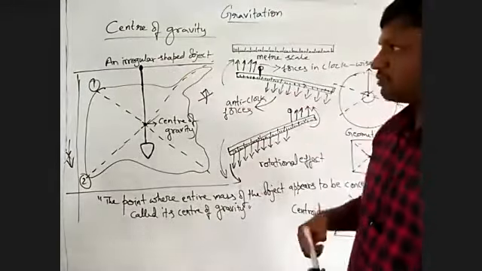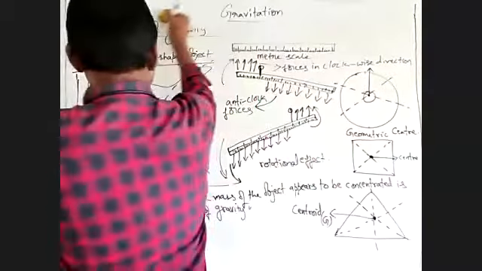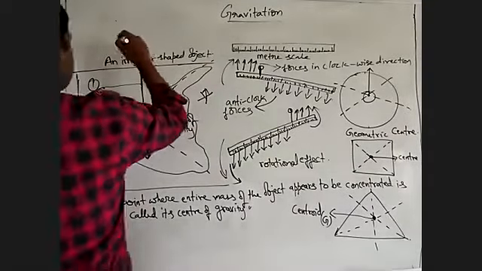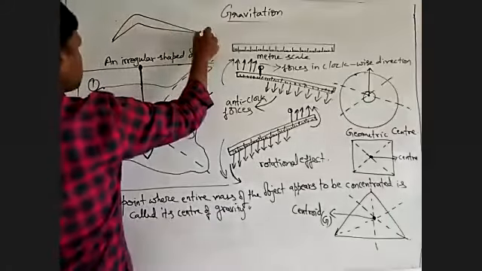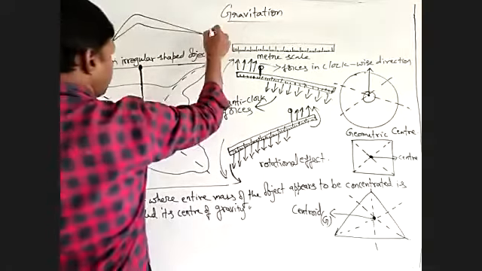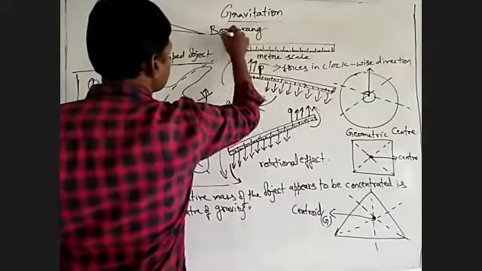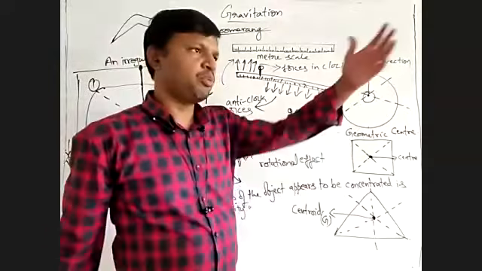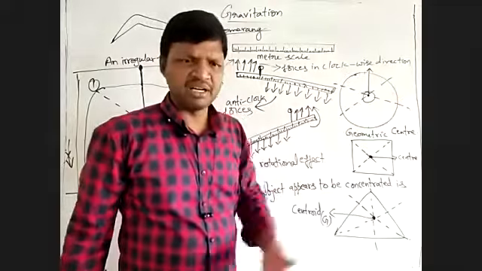Otherwise, if there is an object like a boomerang, you might have seen a boomerang, no? This is like a weapon used by people living in forest areas, in Africa, even India also.